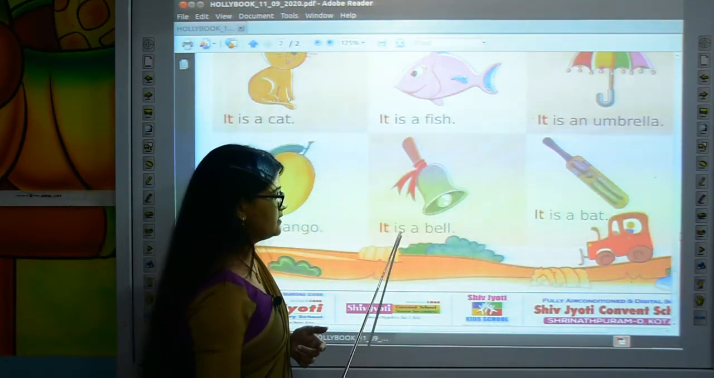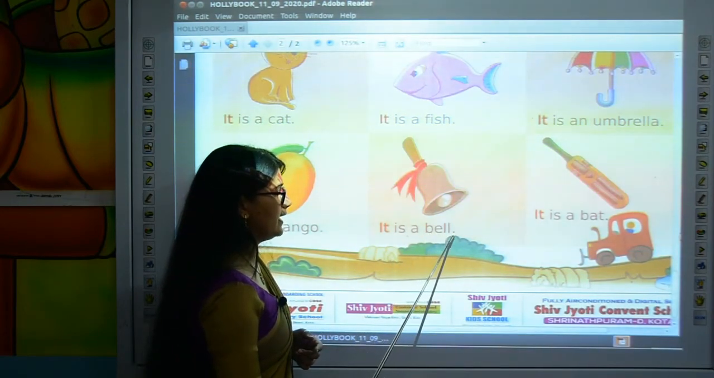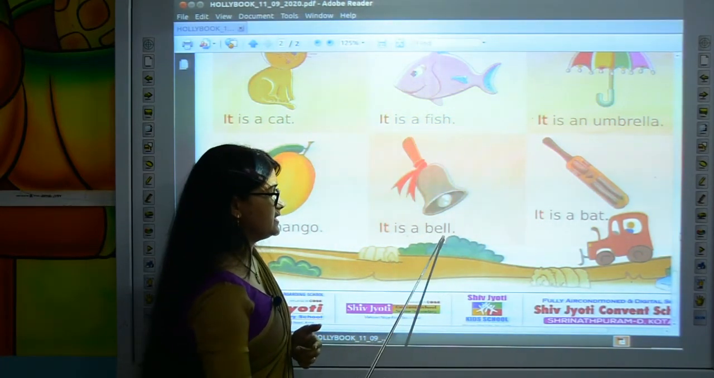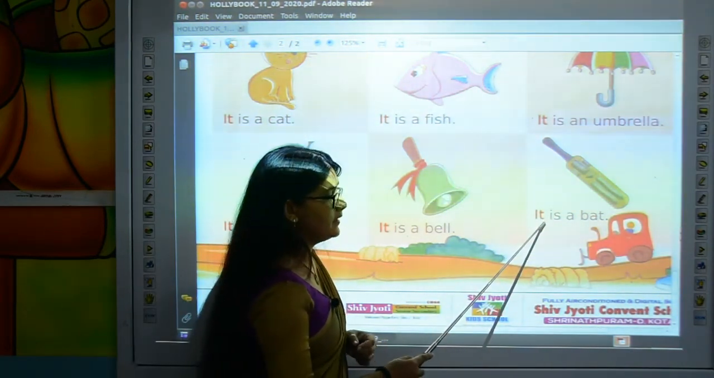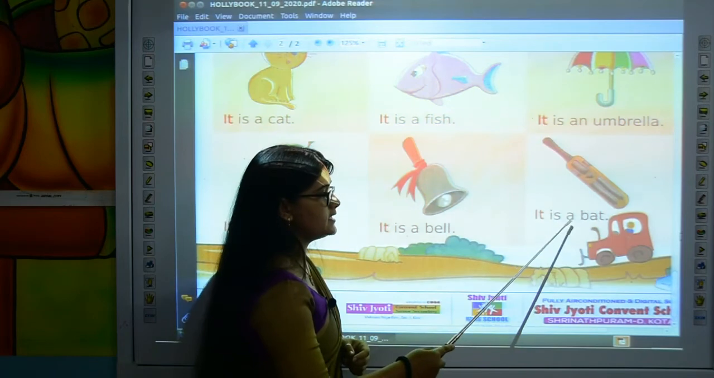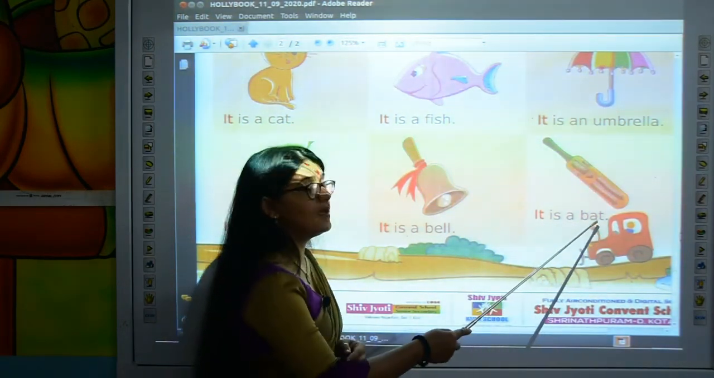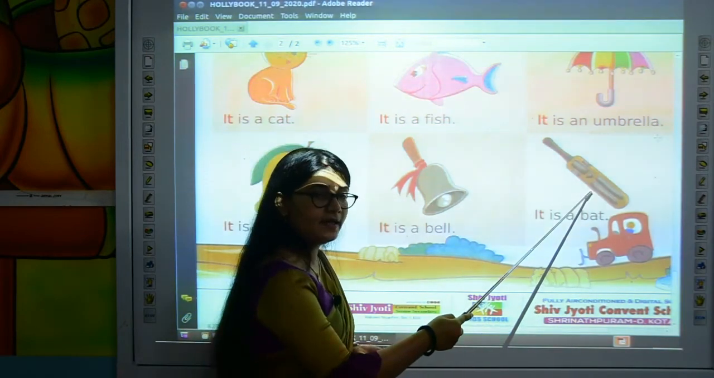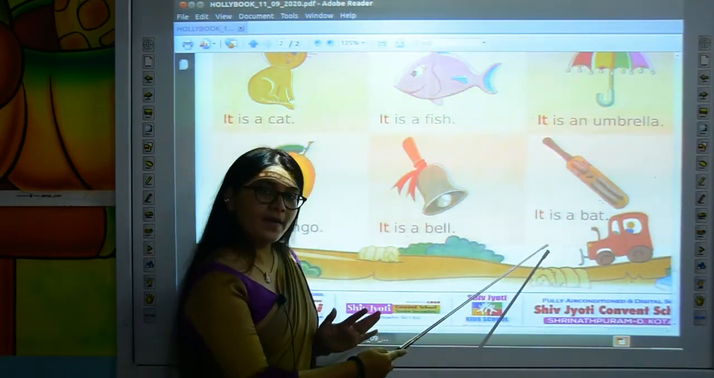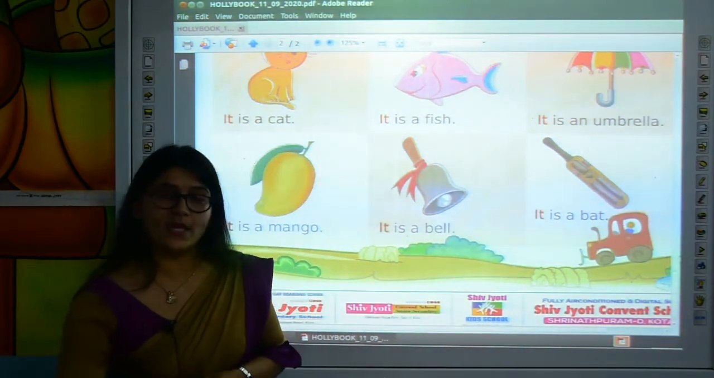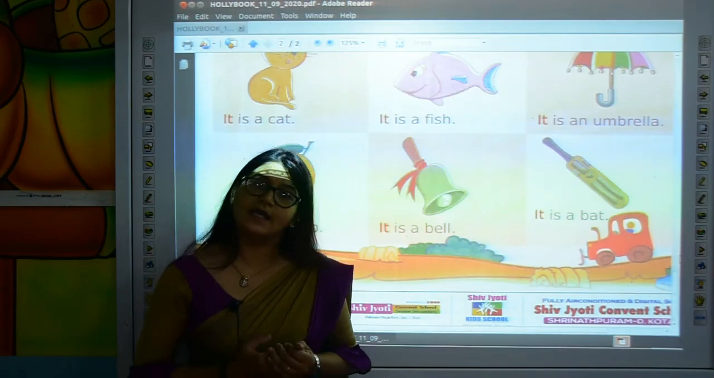It is a bell. It is a bat. Again it is a thing and for the thing we will use it. It is a bat. So kids, I hope you understood the uses of he, she and it.